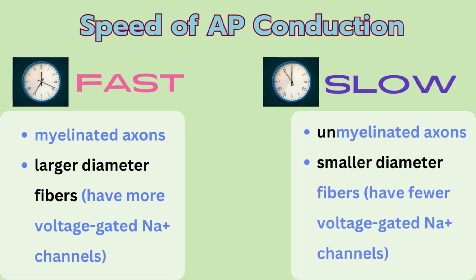When it comes to the speed of conducting an action potential, a few factors come into play. As we just mentioned, myelinated axons conduct action potentials faster than unmyelinated axons. The diameter of the axon also matters. Larger diameter fibers have more voltage-gated sodium channels, so they transmit action potentials more quickly than smaller diameter fibers.